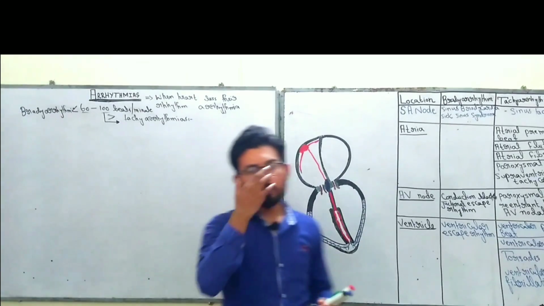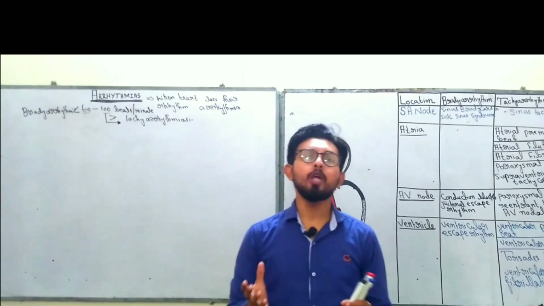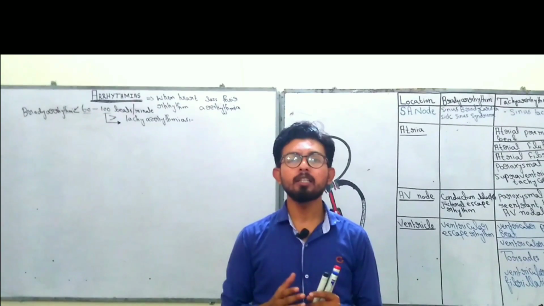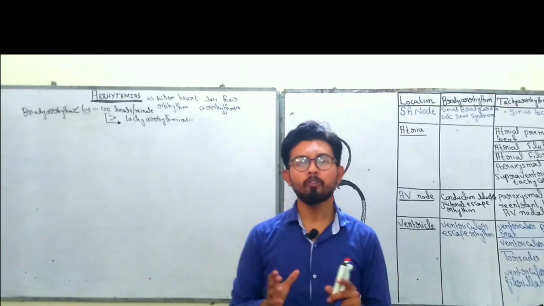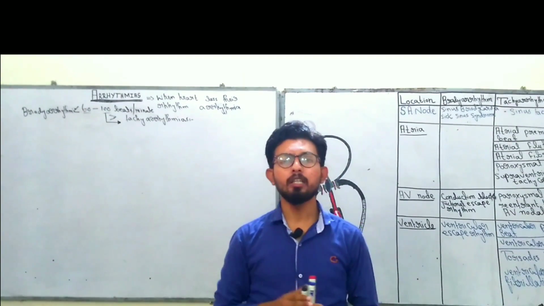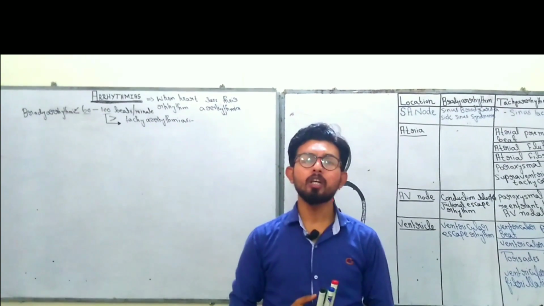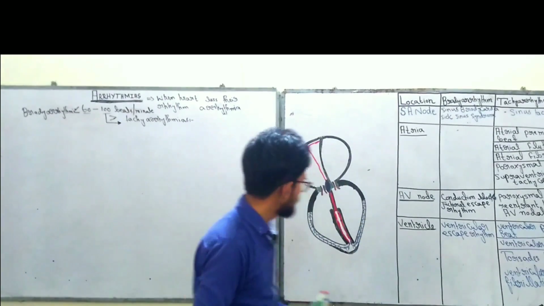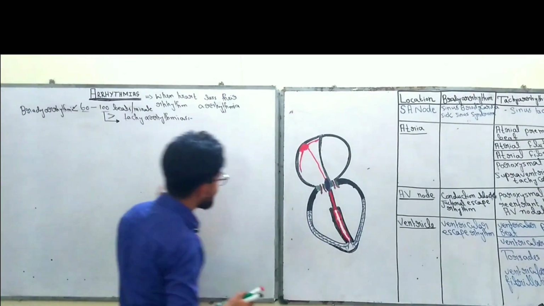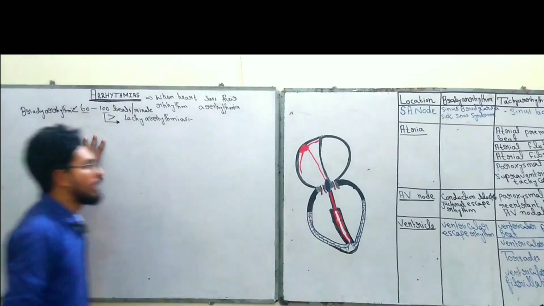So what is arrhythmia? Arrhythmia is when the heart loses its normal rhythm. And there are two types of arrhythmias, either bradyarrhythmia or tachyarrhythmia. First of all, you have to learn the normal heart rate. The normal heart rate is about 60 to 100 beats per minute. When the heart rate decreases below 60, the condition is known as bradyarrhythmia, or when it increases above 100, the condition is known as tachyarrhythmia. Right. So on the basis of these two categories, arrhythmias are further classified.